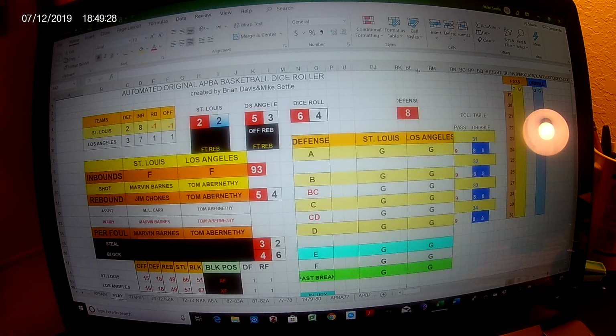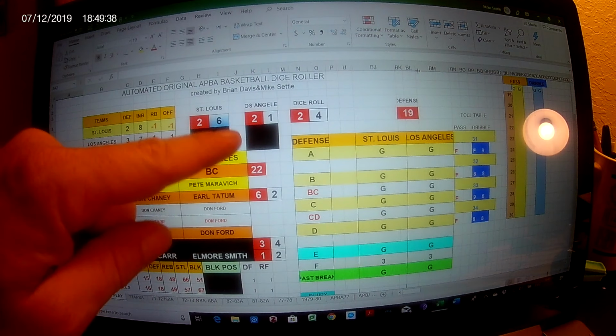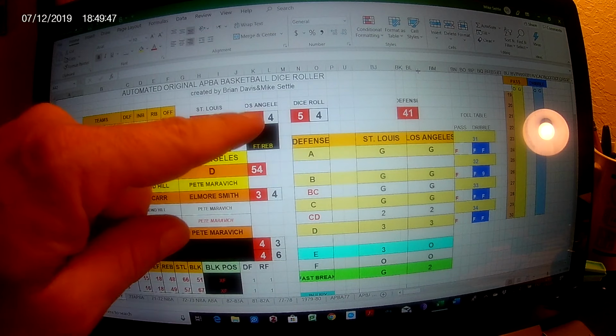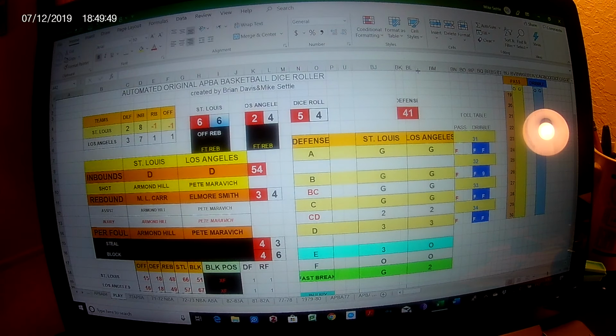We're at the 2-minute warning. 2 minutes left. It's 25-21 St. Louis, first quarter. CD, Maravich. He gets to the line. The next foul is a bonus. We're going to get Maravich. He's going to pass to C. No foul this time. The ball's in D. Not a very good pass. It's guarded. Good defense. It's Earl Tatum in the game. He dribbles to C. He's kind of a shooter. And I think he's going to turn it over.